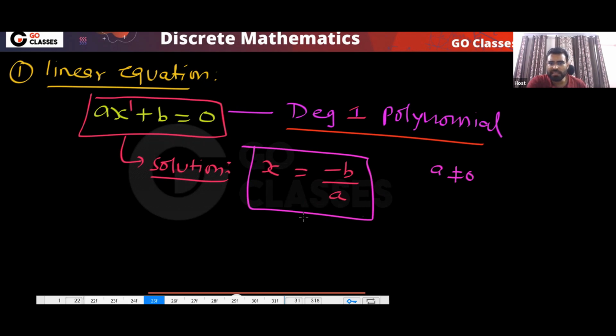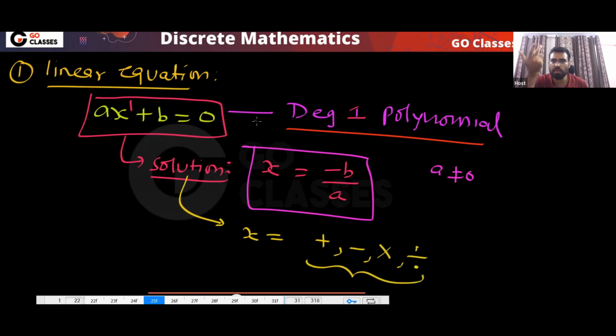Now can I say this solution, the value of x, is arithmetic? Can I say this solution is in terms of plus, minus, multiplication, division? Yes or no? This solution is in these terms. So I can say this solution is arithmetic, because in this solution we are using plus, minus, multiplication, division.